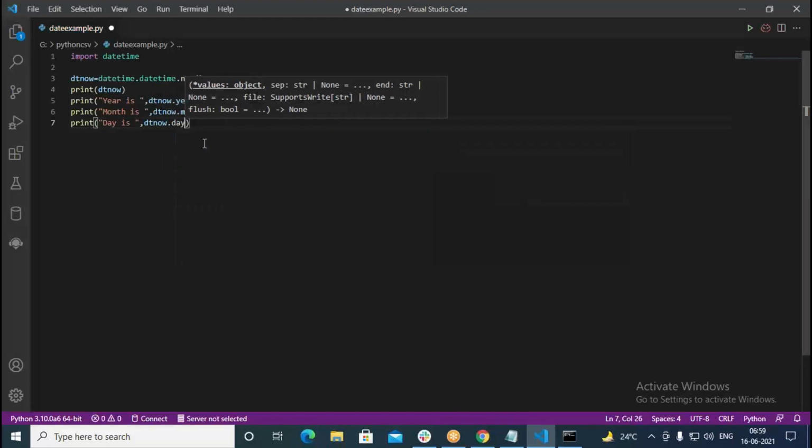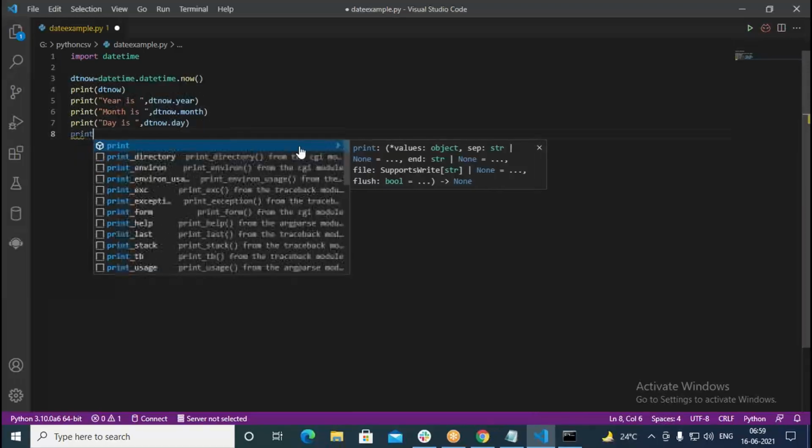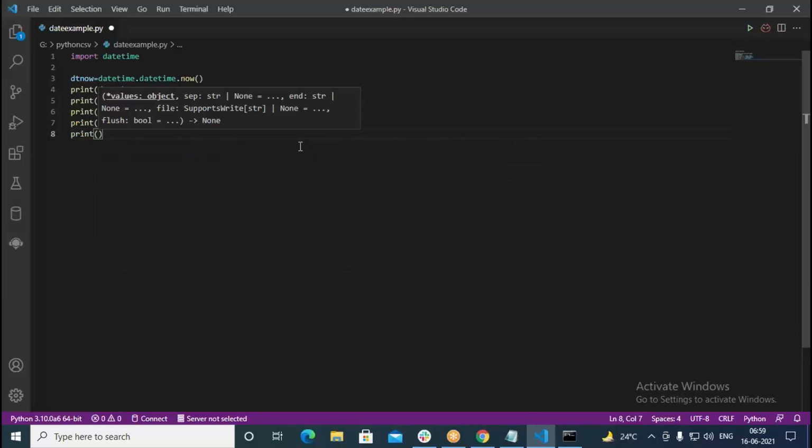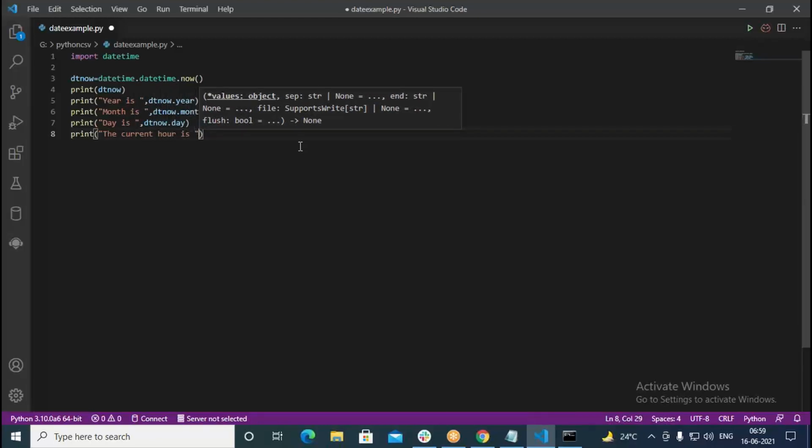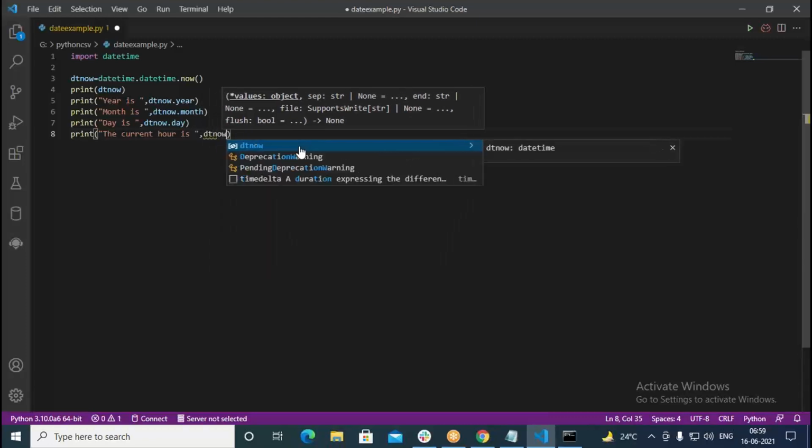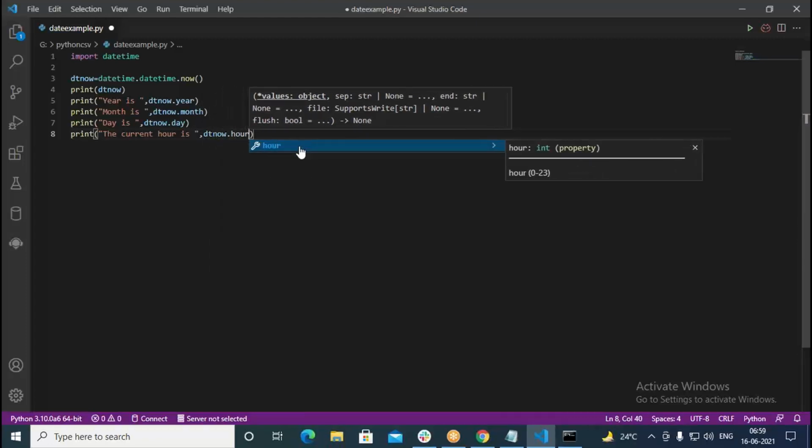Whether day is available, day is available. So now we are going to print from the datetime the year, the month and day. Also we print here hours, minutes and seconds. The current hour is, then here we put dt.now.hour. Like this you can put.